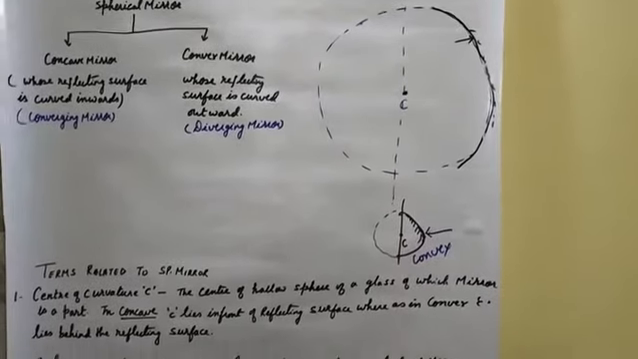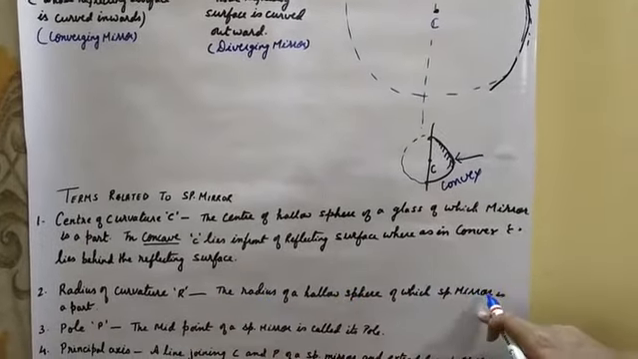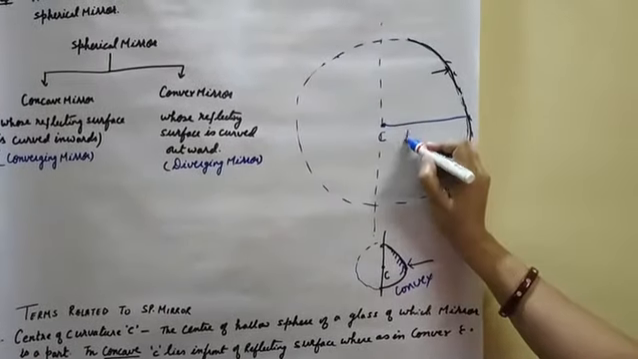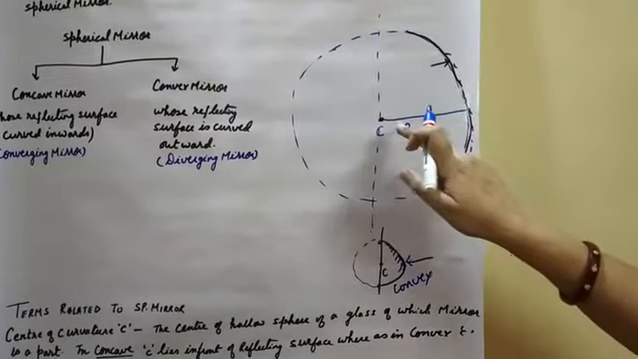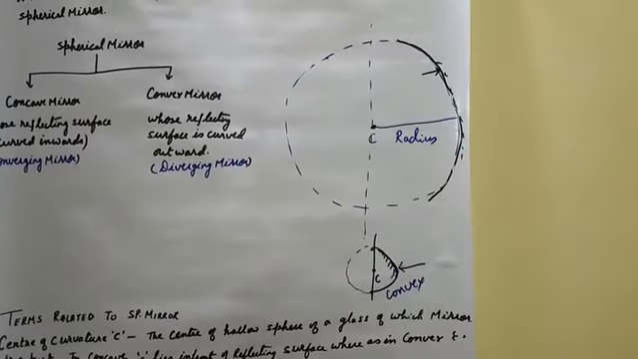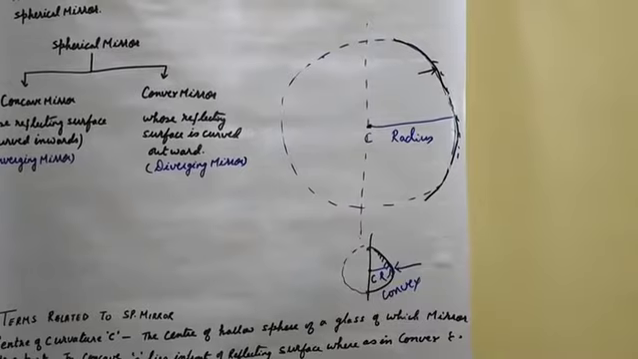Now next is the radius of curvature. It is the radius of the hollow sphere of glass of which the mirror is a part. So this is known as the radius of curvature. Radius of curvature is the radius of this hollow sphere of glass. Here this is known as the radius of curvature.